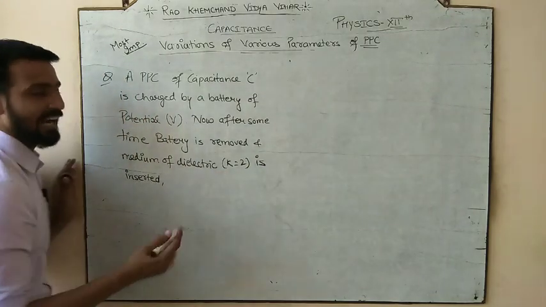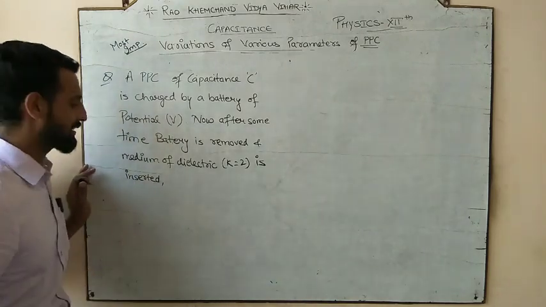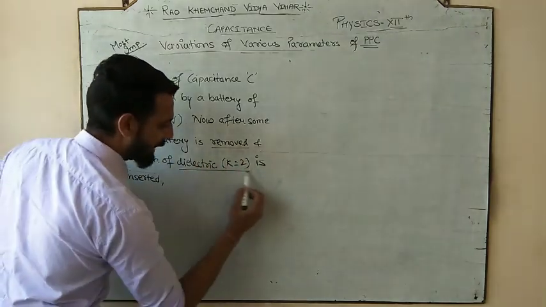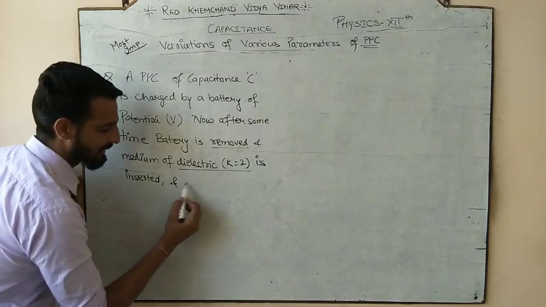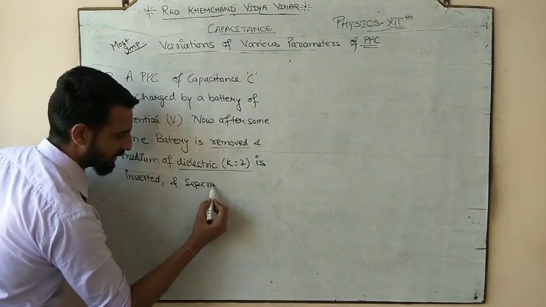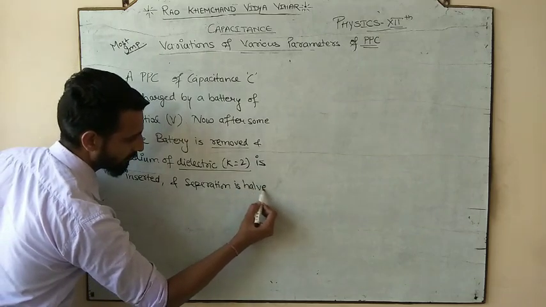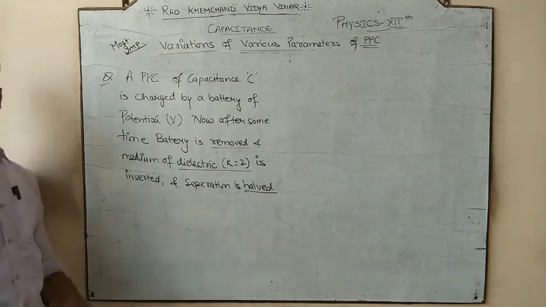but along with that I want to add more typicalness in this numerical: the battery is removed, a medium of dielectric constant K equal to 2 is inserted, and the separation is halved. Separation is half. तो ये चीज और ऐड किया मैंने.